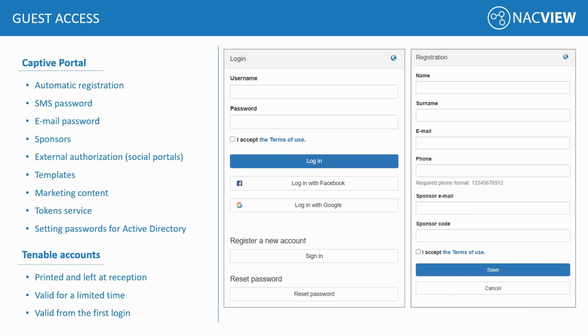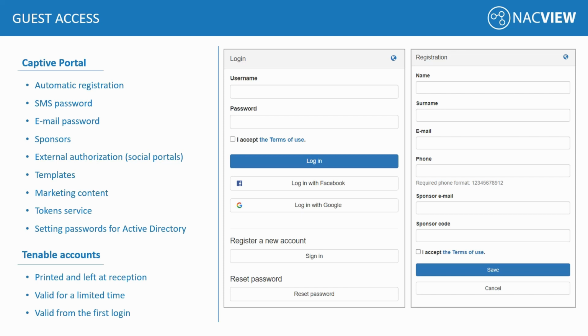Another big thing that NACVIEW has to offer is the guest captive portal. There is a web server built in the NACVIEW, and we are able to collect information based on this captive portal then tied to the users. So, we don't only have information about the MAC address, but also detailed information about each person using our network. It is very customizable and mobile friendly. You have a lot of options to choose.